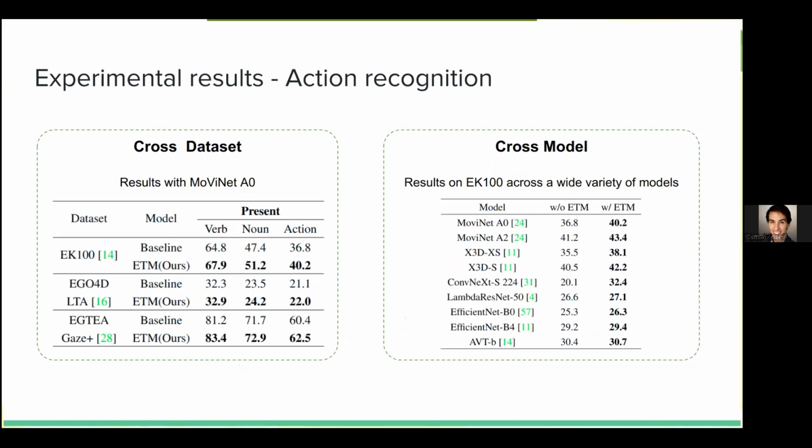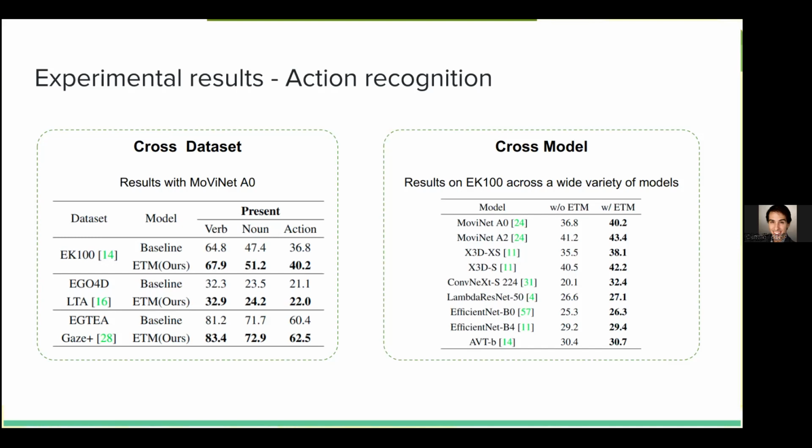Our experimental results are promising. We show that across datasets and across models, utilizing our ETM protocol is beneficial. It's crucial here that we compare always training the model without the ETM and training the model with the ETM supervision to show how the additional supervision that we introduce improves performance in action recognition. Across datasets, Epic Kitchens 100, Ego4D, and EGTEA, we observe strong improvements when using the ETM.